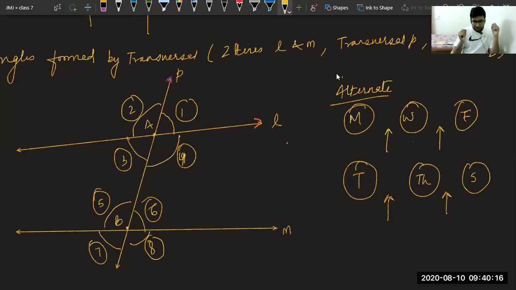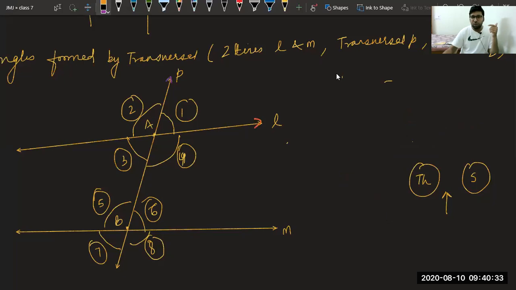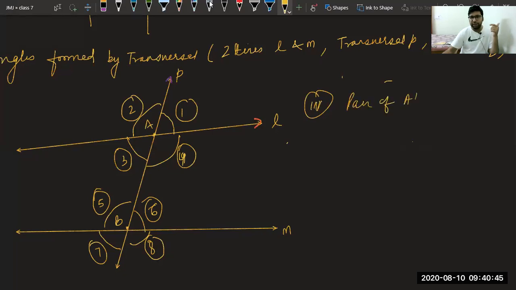Similarly, we are going to understand what we mean by alternate interior angles. Class, please be very careful. First of all, we're talking about interior angles. We are talking about the fourth part, pairs of alternate interior angles.